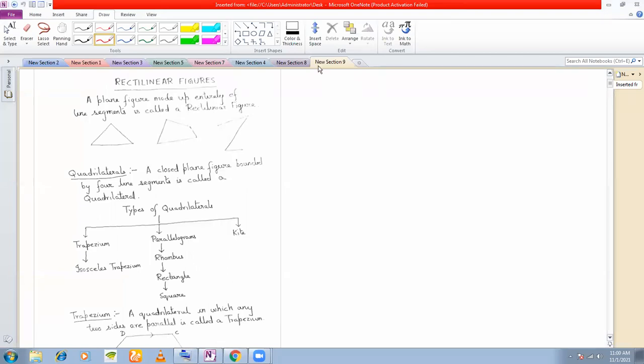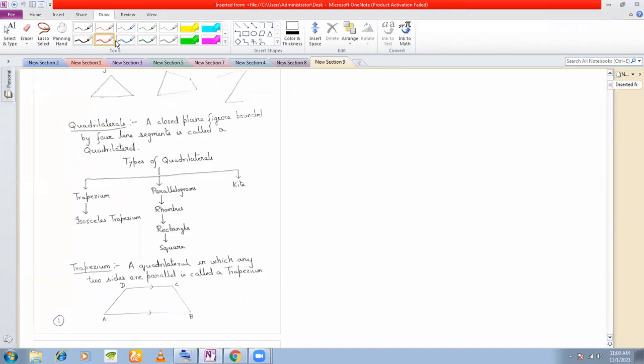And the classification of quadrilaterals also I have discussed with you back in class 8, and in the beginning of this chapter also, that there are 3 types of quadrilateral: trapezium, parallelogram, and kite. Trapezium, you have a special type of trapezium which is called the isosceles trapezium. And among parallelograms, the special types of parallelograms are rhombus, rectangle, and square. And kite is another type of quadrilateral. This I have discussed many times.